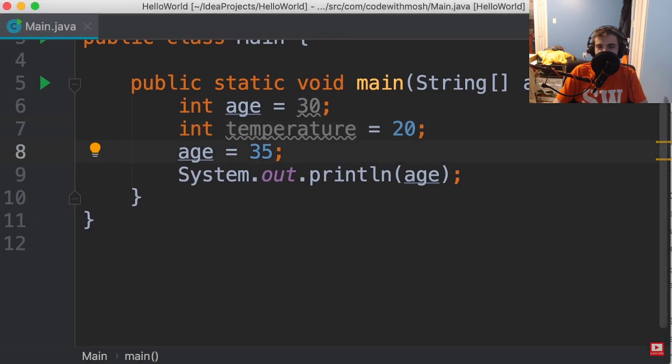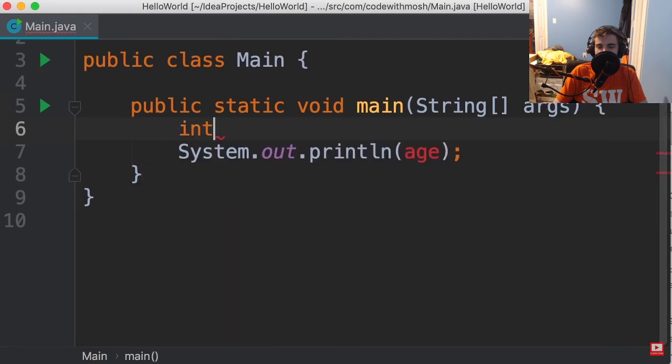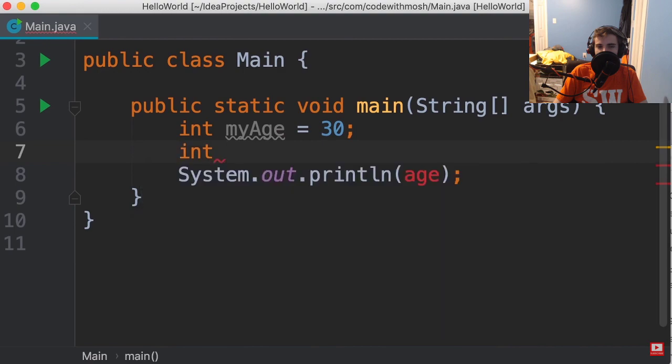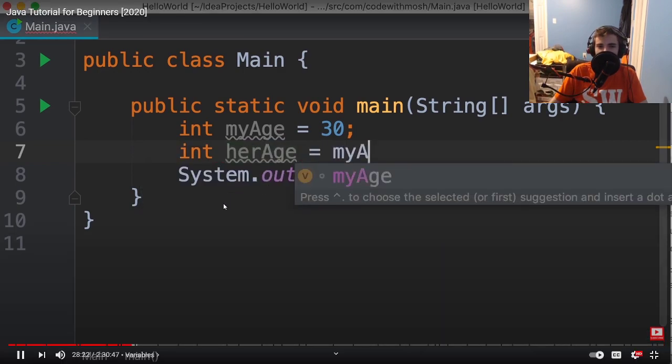We can also copy the value of one variable into another. Here's an example. Let me delete these variables and declare a new variable called myAge. We set it to 30. And then we declare another variable like herAge, and we set it to myAge.